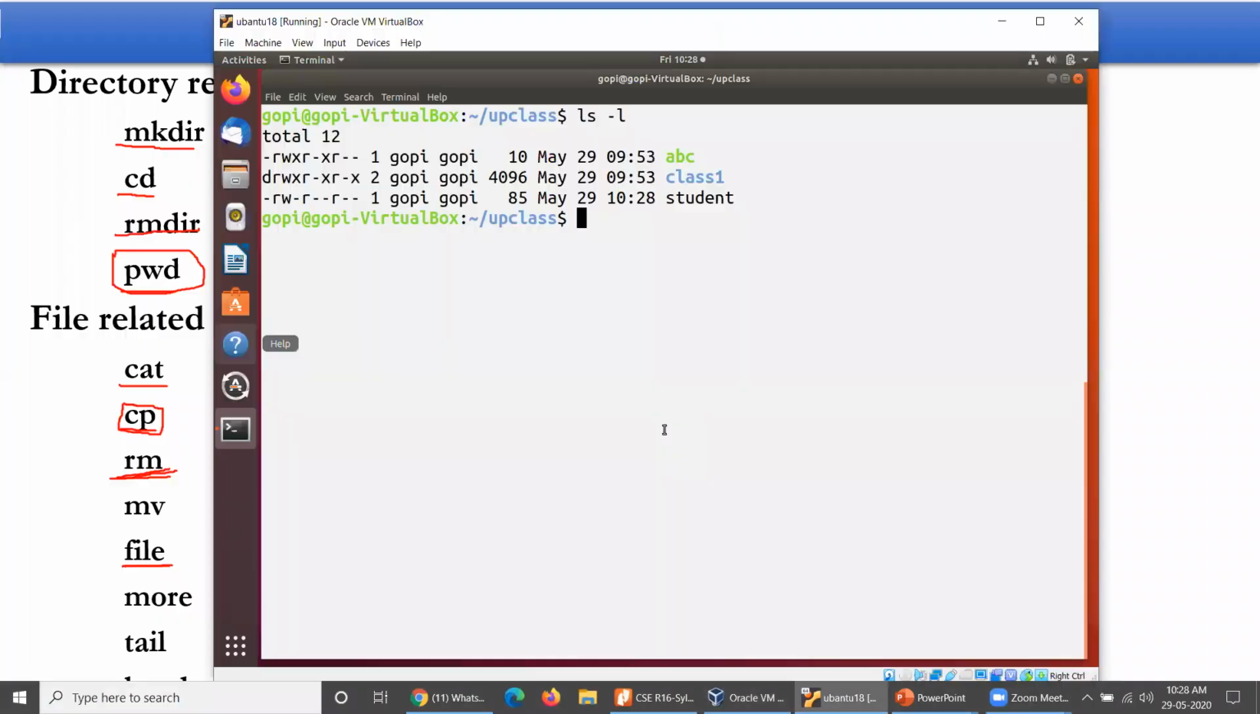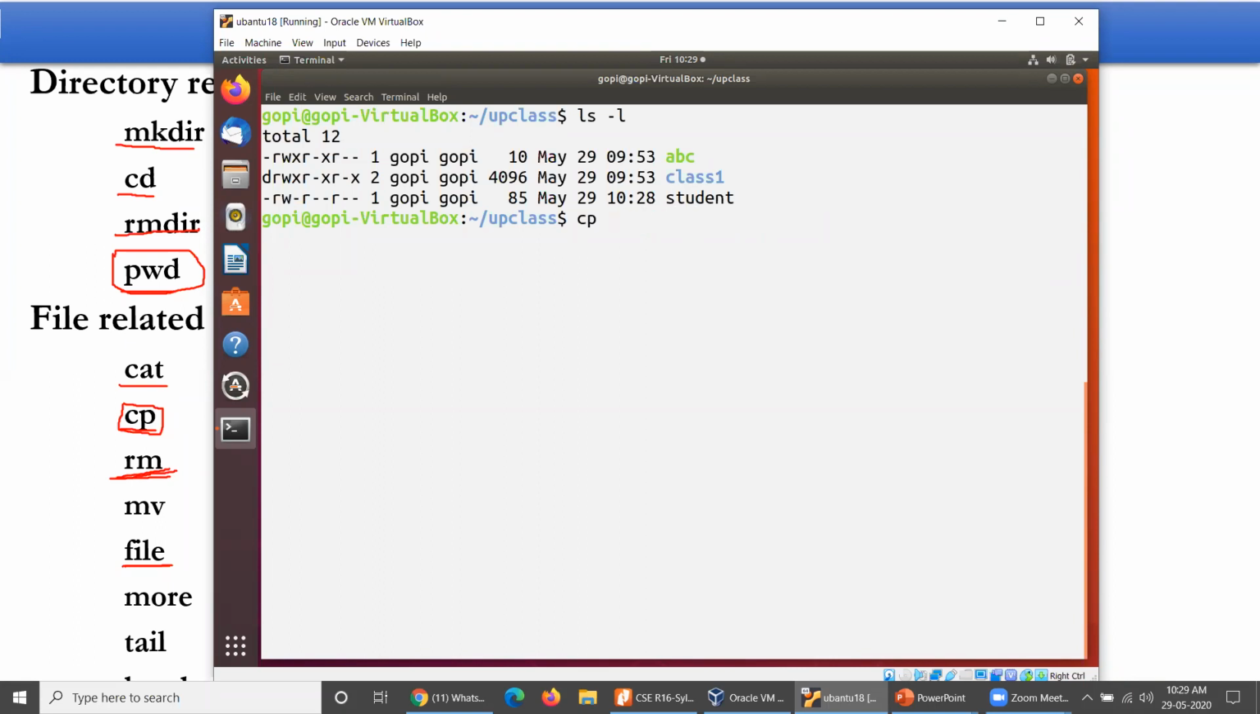How is the copy operated? This is the way: cp followed by source file name, to destination, better to say the new file name. So this is the way you have to use cp, with whatever the existing file name is and whatever the new file name is. This is the actual syntax.